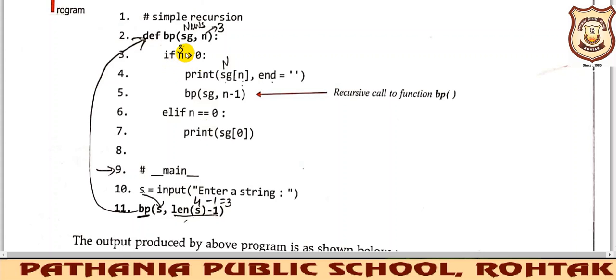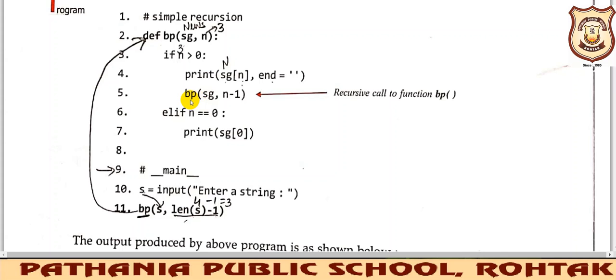So if n is greater than 0. So n is 3 here, we have just seen. Okay, 3 is greater than 0, right? So the condition is true, so the body of the if statement will be executed. So it will print sg[n]. n is 3. Okay, actually the complete string it is, and after that it will go to this statement.